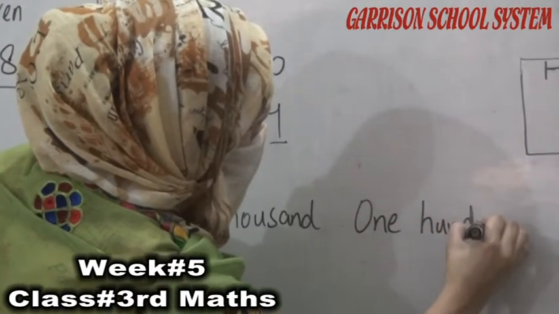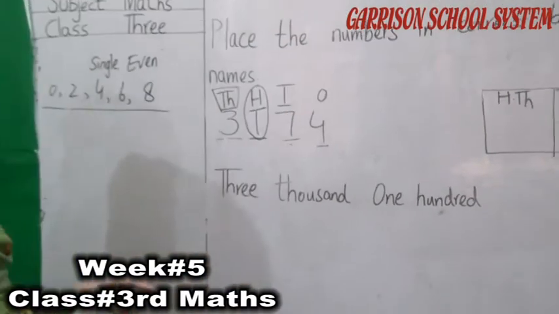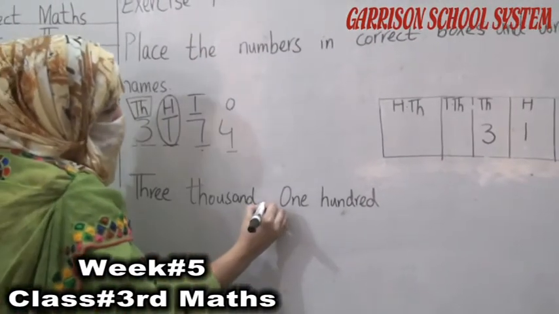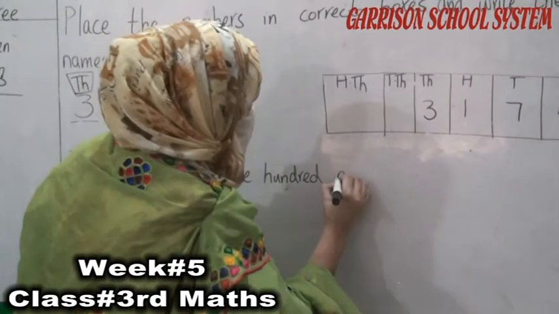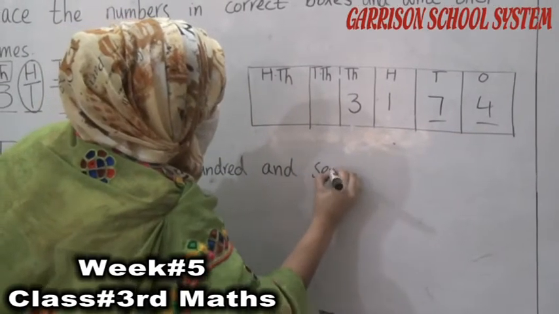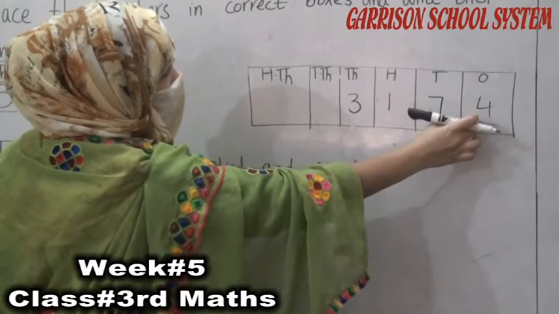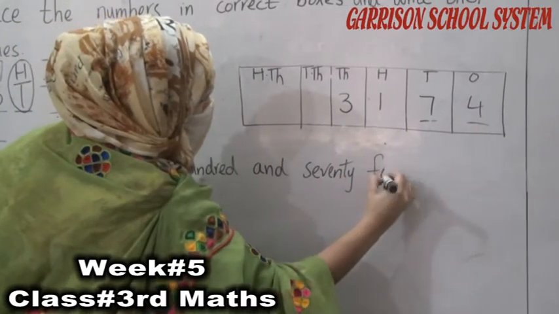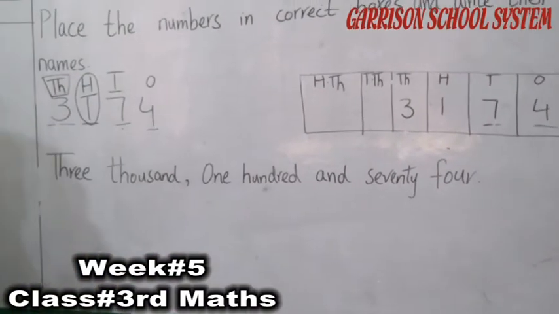We have to write the complete spelling of these numbers. 3000, 100. We have to put a comma after 3000, 100 and 74. We combine both numbers. 7, 4 become 74. We always write tens and ones combined.